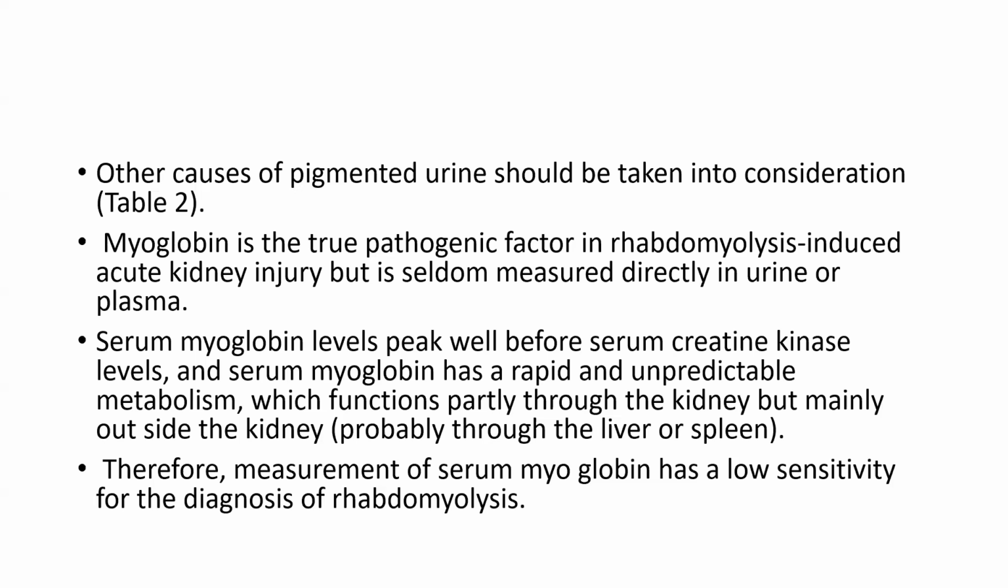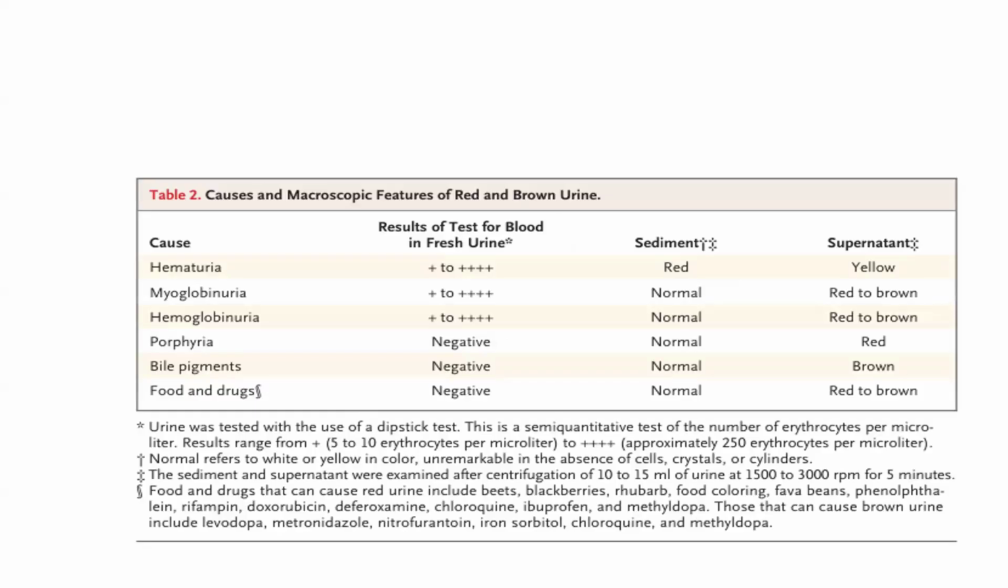Serum myoglobin level peaks well before serum creatine kinase level, and serum myoglobin has rapid and unpredictable metabolism, which functions partly through the kidney, but mainly outside the kidney. Therefore, measurement of serum myoglobin has a low sensitivity for diagnosis of rhabdomyolysis. Now, causes and microscopic features of red and brown urine. The causes are hematuria, myoglobinuria, hemoglobinuria, porphyria, bile pigment, and food and other drugs.